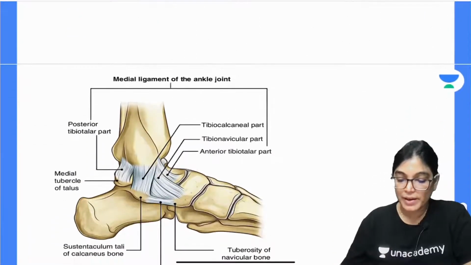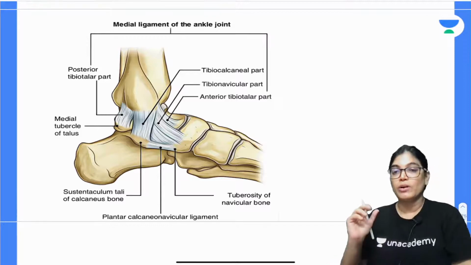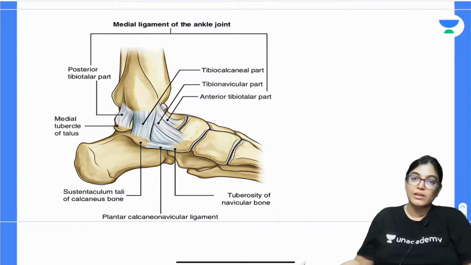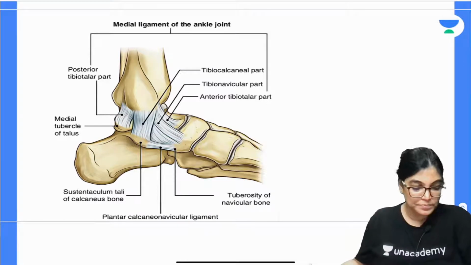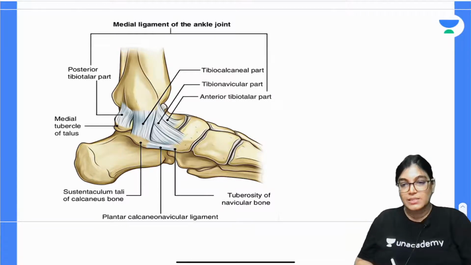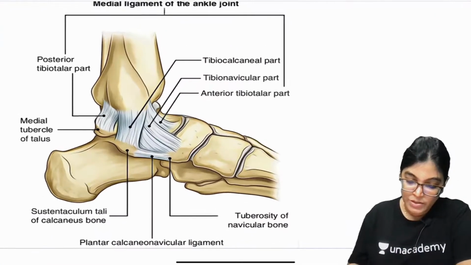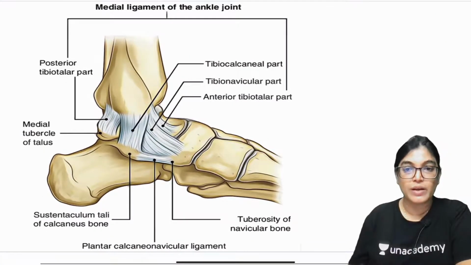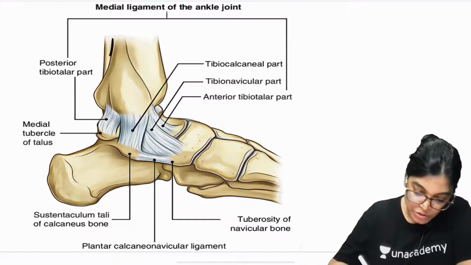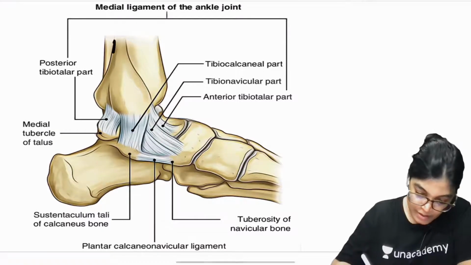Other than that, what is very important for you to understand is the ankle ligaments. For the ankle joint, two important ligament attachments you have to know. One is the medial ligament of the ankle joint, another is the lateral ankle ligament. I would like to explain these two ligaments via this diagram which will help you to understand. So I would like to enlarge this image. Okay, my dear aspirants, here you can see the superior attachment of the, so see here.